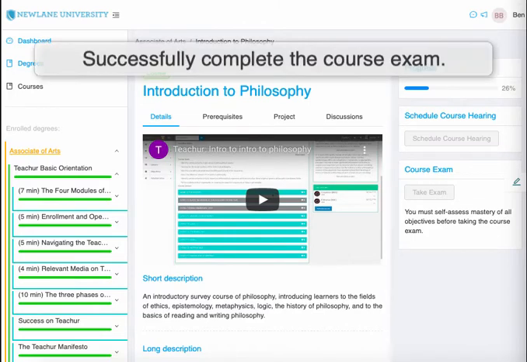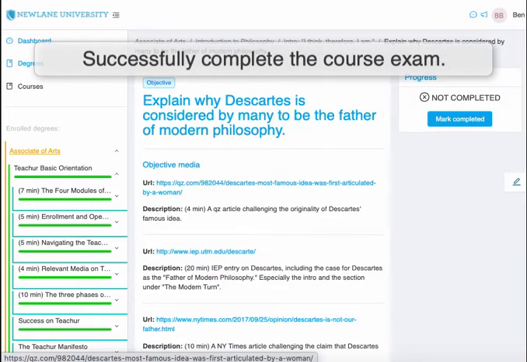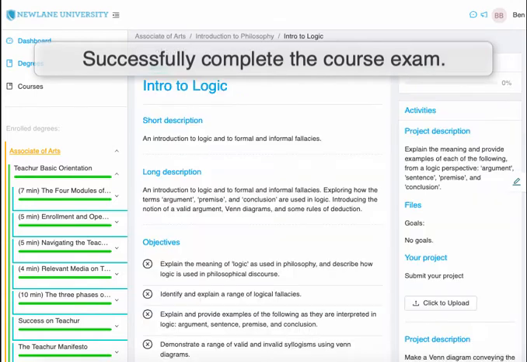First, successfully complete the course exam. To successfully complete the course exam, you'll first need to self-assess mastery of all the course objectives. You can do this within each objective by clicking on Mark Complete. You can also do this from the lesson page by clicking on the X button for any objective that you have mastered. Again, this is just a self-assessment, so you're the judge. It will be as meaningful to you as you make it.